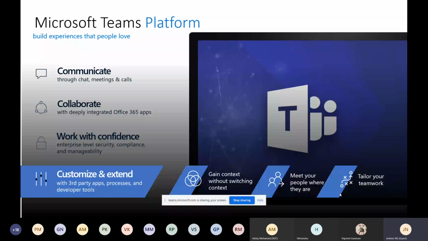That's our main expectation: to gain context without switching context. Teams is a pillar of integration, a hub of the Office, but it also simplifies your experience and reduces information overload. For example, every customer, every vertical or horizontal organization, has different line of business expectations. How do we integrate with that? That's the main expectation with teamwork, because Microsoft Teams is about teamwork. Wherever you are, you can easily implement your agile model or your DevOps model.